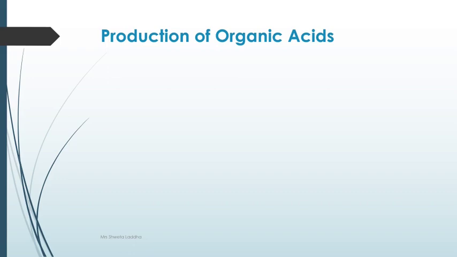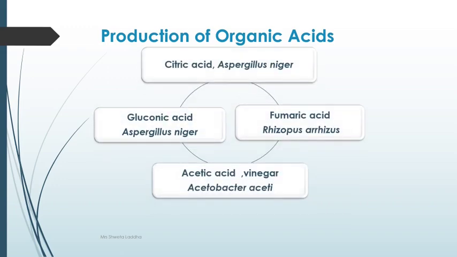Let us also talk about organic acid production after alcohol production. How microorganisms are used to produce organic acids. Citric acid, gluconic acid, acetic acid, fumaric acid are obtained from various sources. For example, citric acid is obtained from the fungus Aspergillus niger. Gluconic acid is also obtained from the fungus Aspergillus niger. Fumaric acid is obtained from another fungus, Rhizopus oryzae, whereas acetic acid, which we commonly call vinegar, is obtained from Acetobacter aceti.